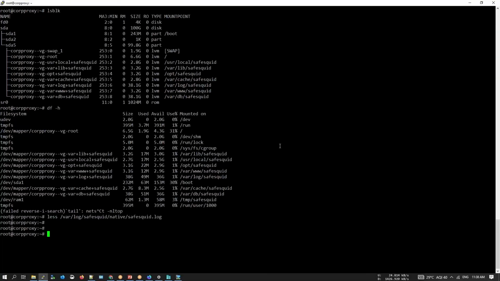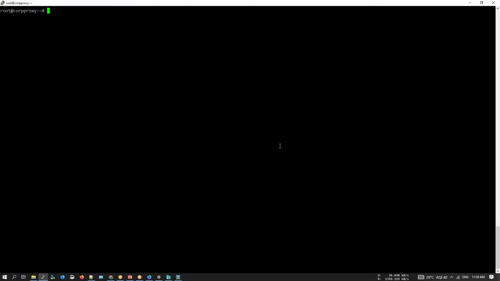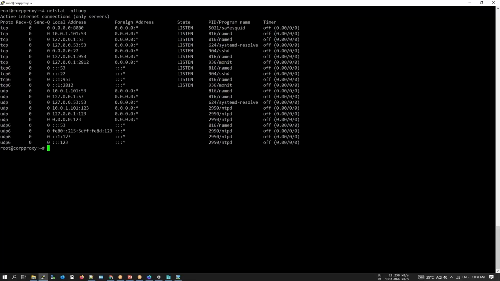Now over here there are a few sections that you should be checking on your SAB installation. So very first being checking the DNS server is in place or not. So we already checked that the important network services are enabled and started. So let me just quickly recheck it. I'll do netstat. Make sure you also add the use NLTUOP and let's just hit enter. We see that CSPID is running. We have named, which is the caching name server, enabled up and running. We have Monit up and running. We have NTP up and running. So this is all seamlessly going properly.